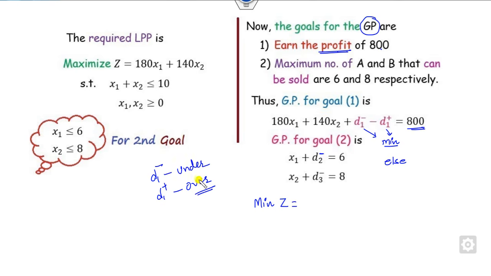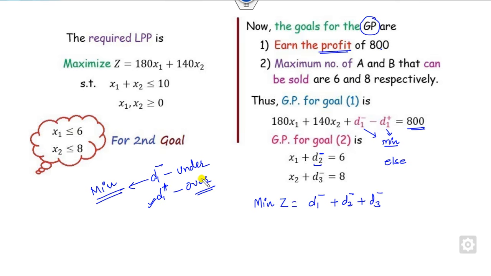Whenever you achieve more than the 800 profit, that automatically satisfies you, and you are happy that your achievement is over 800. So your target is to minimize D1 negative. Also your target is to not exceed the sales limit of 6, so it means you also minimize here and here.